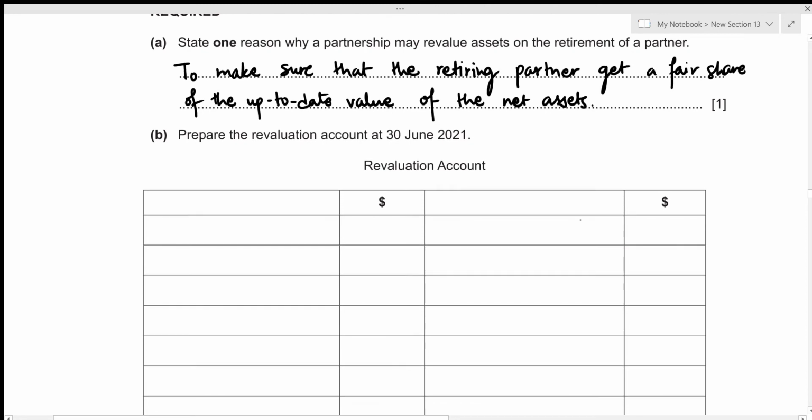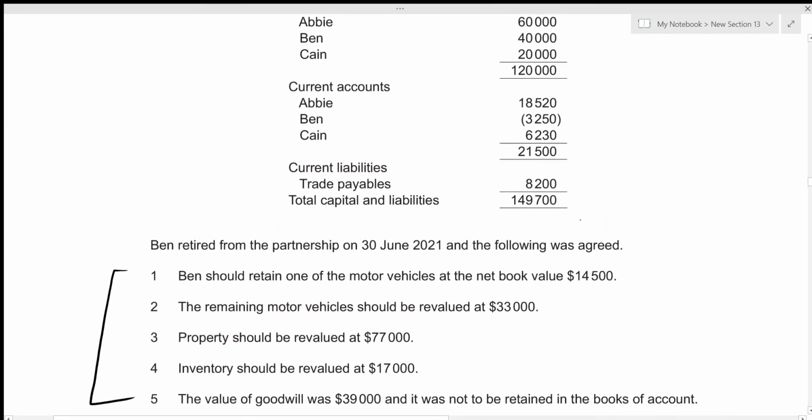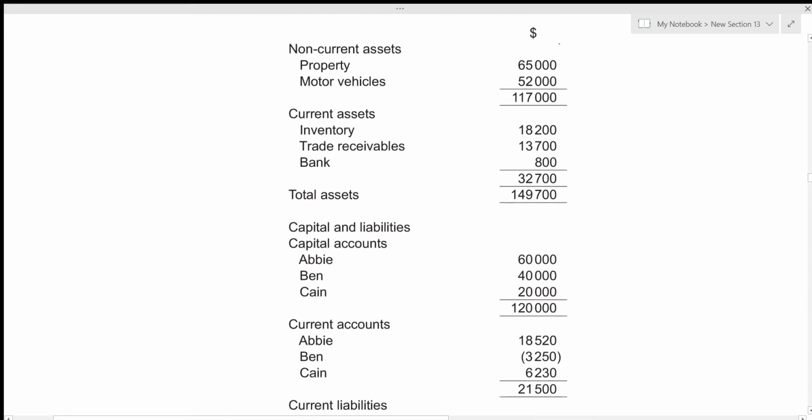Now for the second part, we need to prepare the revaluation account at 30 June 2021. So the very basic concept of revaluation account is that whenever there is an increase in the value of the assets, that increment is recorded on the credit side, whereas the decrement in the value of assets are recorded on the debit side. So let's have a look at the information regarding the revaluation of asset. So the first one is that Ben should retain one of the motor vehicles at the net book value of 14,500. Then the remaining motor vehicles should be revalued at 33,000. So the new value of the motor vehicle is just going to be 14,500 plus 33,000, right? And previously the value of the motor vehicle was 52,000.